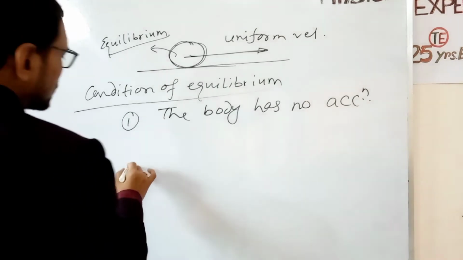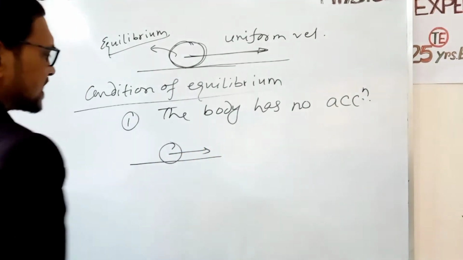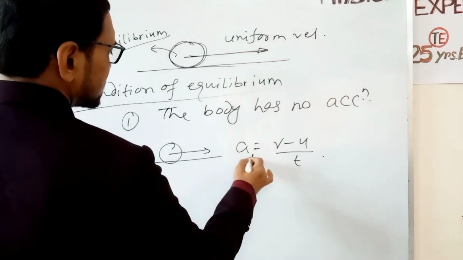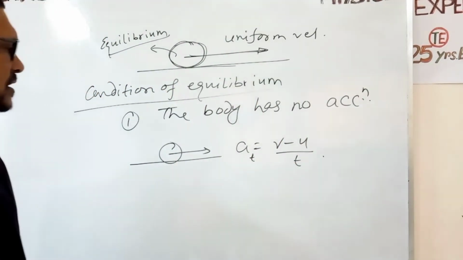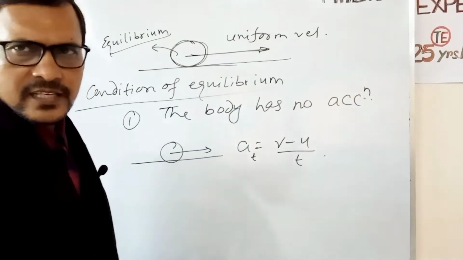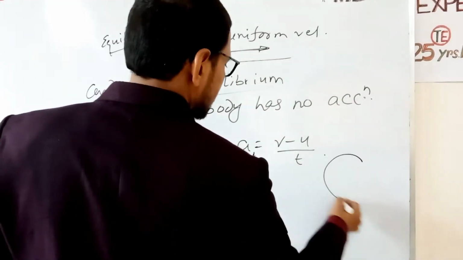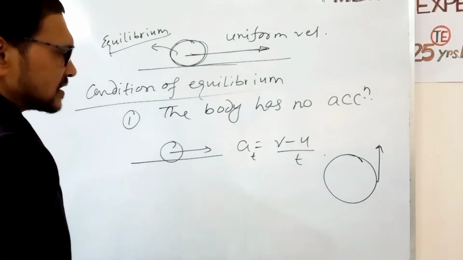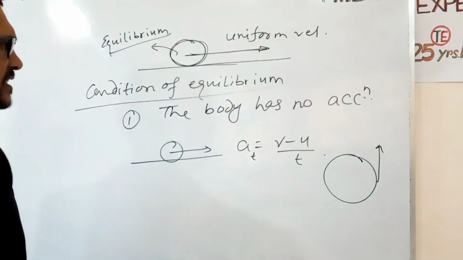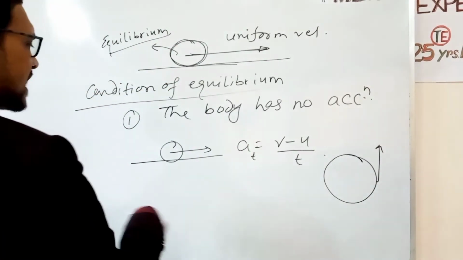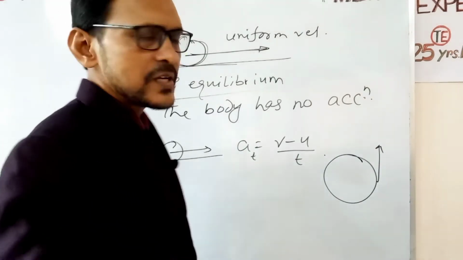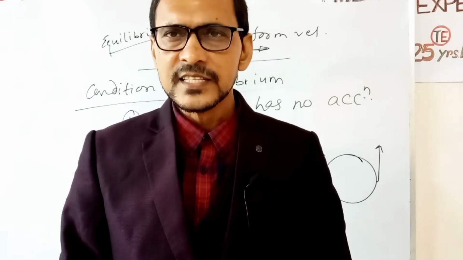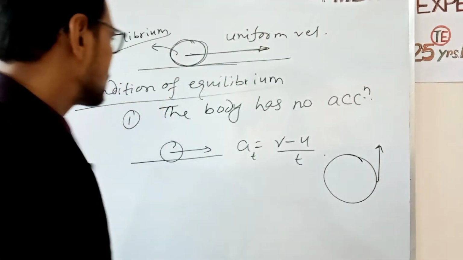Now we know linear acceleration is the rate of change of velocity. This is linear acceleration, we call it tangential acceleration. And also a body can have an angular acceleration, that is, if a body rotates in a circular path, then the body has an angular acceleration. So two types of acceleration are present: one is tangential acceleration and another is angular acceleration. So if a body is in equilibrium, then it has no tangential acceleration and no angular acceleration. So the main condition is that